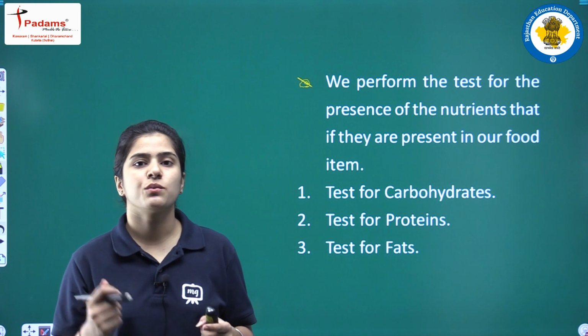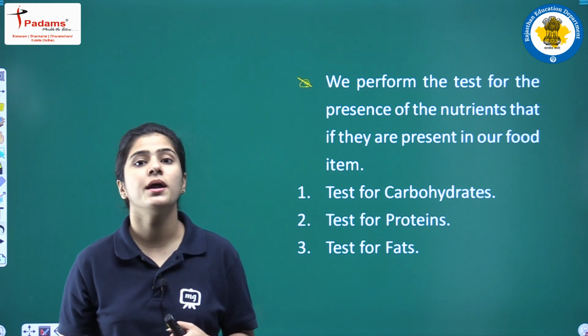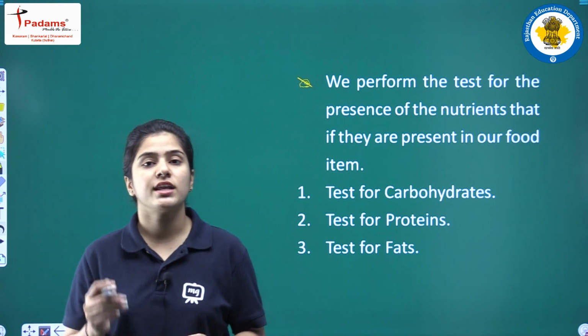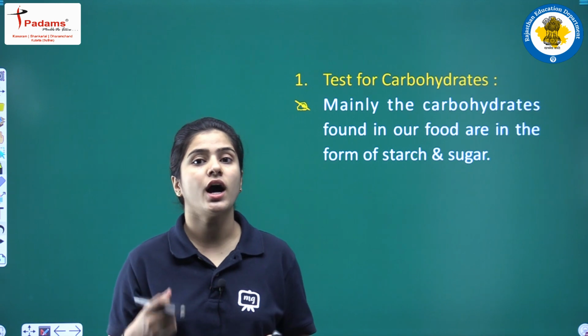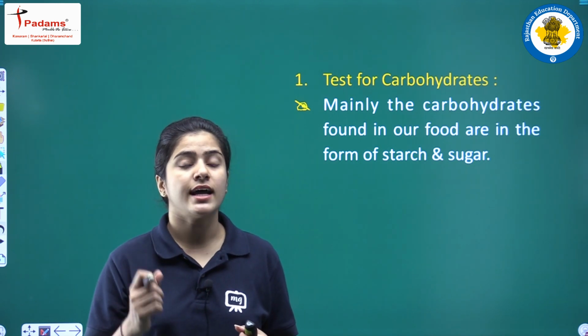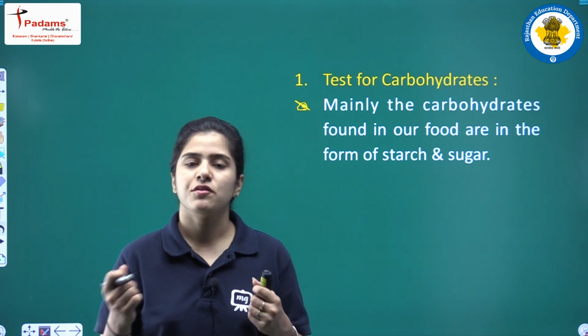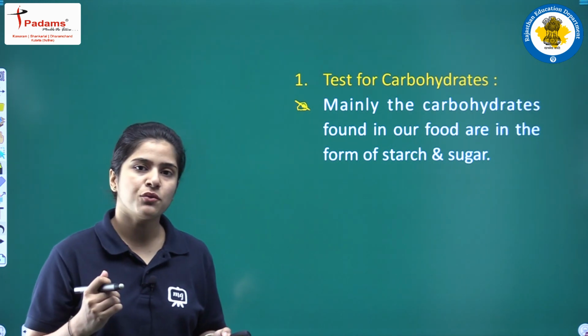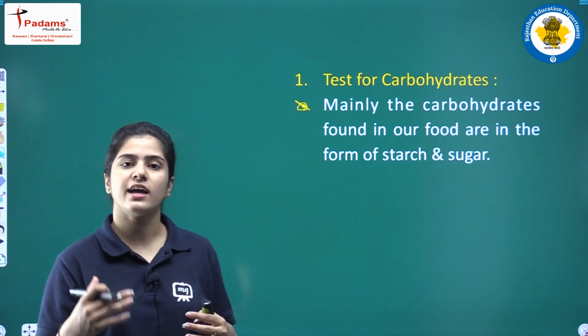All right, so we do the test for carbohydrates, we do the test for fats, and we do the test for proteins. When I'm talking about the test for carbohydrates, basically students, carbohydrate is in the form of starch and sugar. In our food, we are having carbohydrates majorly in the form of starch and sugar.